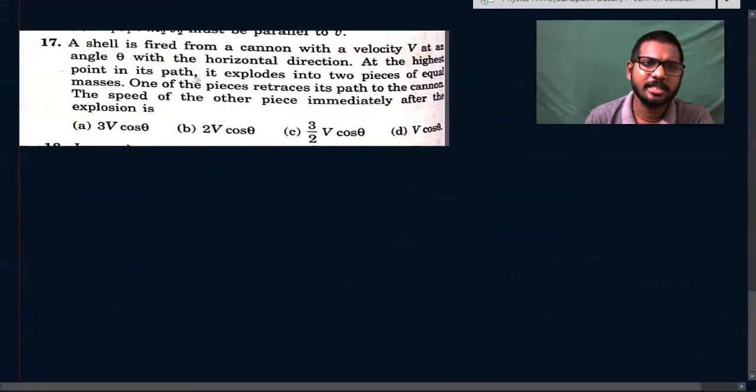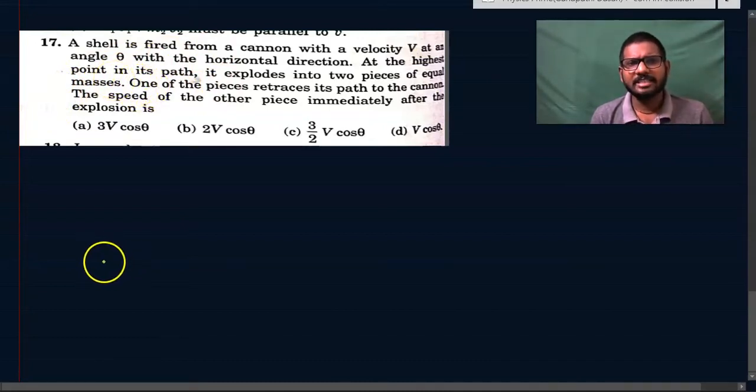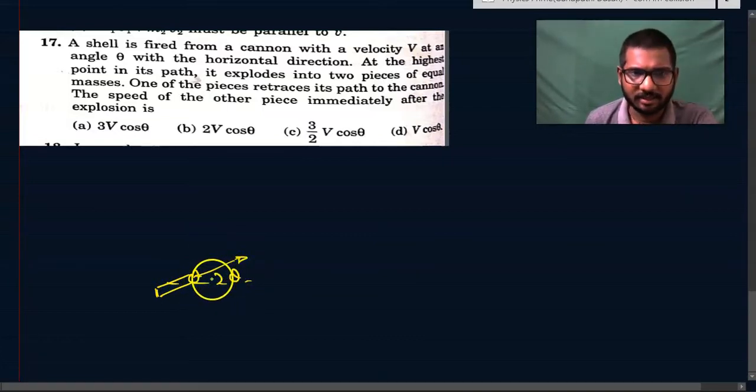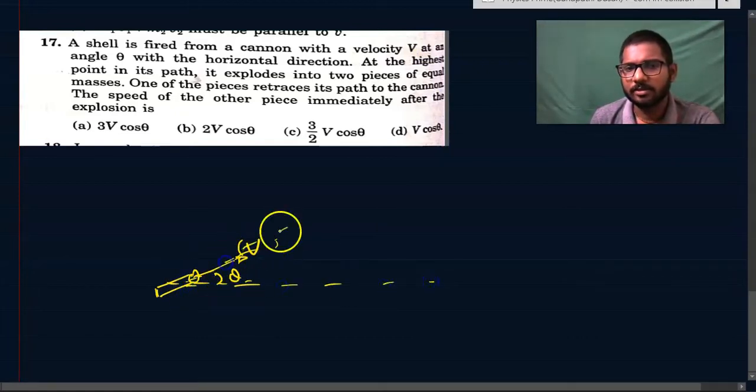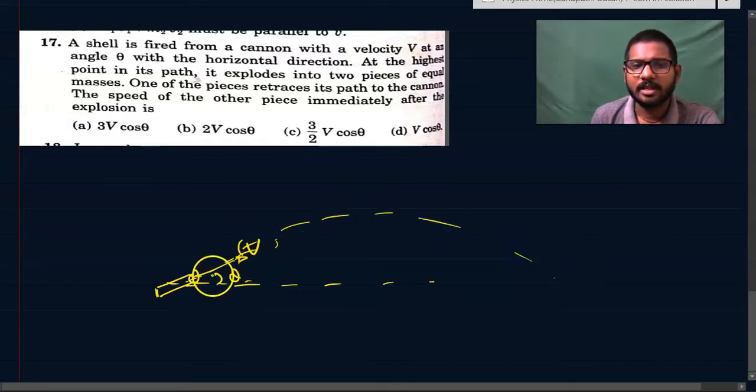Let us see this question, my dear students. This can also be solved with just the principle of conservation of linear momentum. A shell is fired from a cannon with a velocity v at an angle theta with the horizontal direction. At the highest point on its path, this will act like a projectile motion, because the shell is thrown with a velocity v at an angle theta to the horizontal.